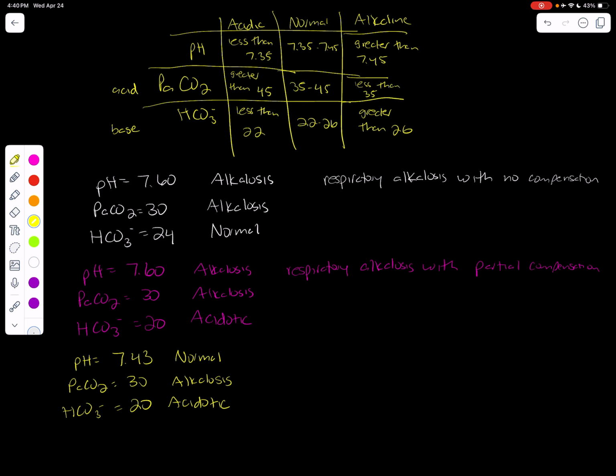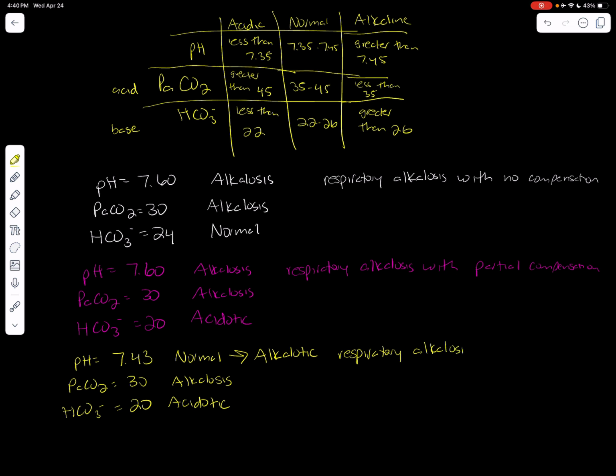We also have to take into account that this pH is really close to the alkalotic value, but as a result, we have respiratory alkalosis, but this time we have full compensation. The reason we know it's full is because our pH is normal. Since our pH is normal, but our CO2 and our bicarbonate are both out of range, and they're out of range in opposite ways, we can say that we have full compensation.